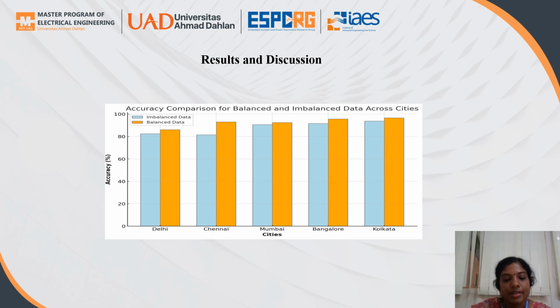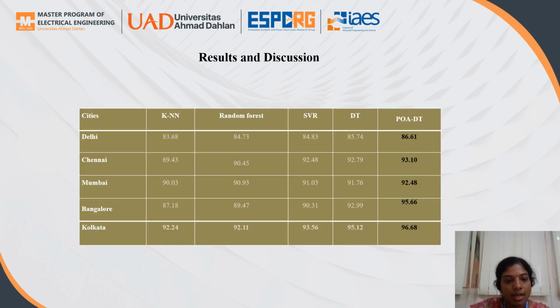These are the resultant discussion of the accuracy comparison of balanced and imbalanced data across the cities. Here I am using this method to convert the imbalanced data into a balanced data set. In this, I am getting that the balanced data set gives more accuracy compared to the imbalanced data set across the cities. So these are all the cities. Instead of using our proposed method, these are the algorithms used earlier.